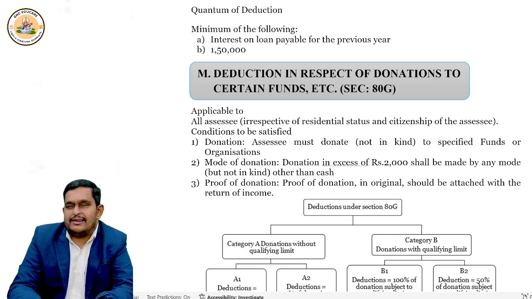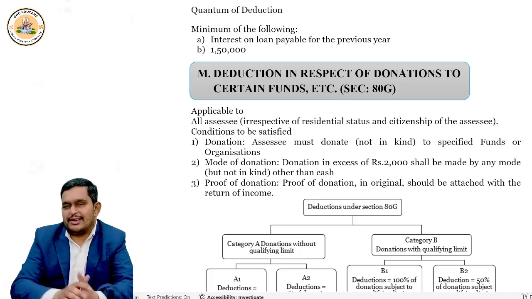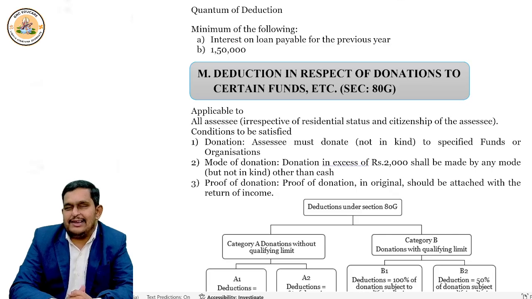Now, deduction under 80G is given in two different categories. Observe. Category A is given and category B is given. Category A has two parts, A1 and A2. A1 says 100% deduction without limit. A2 says 50% deduction without limit.